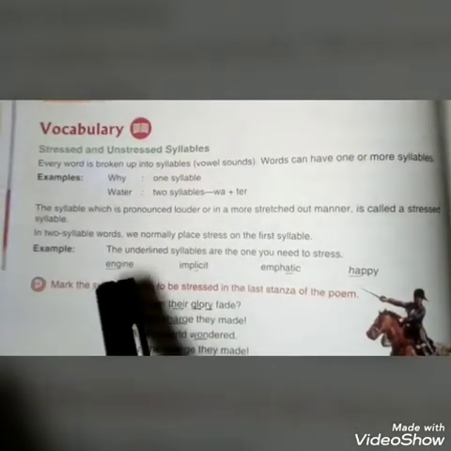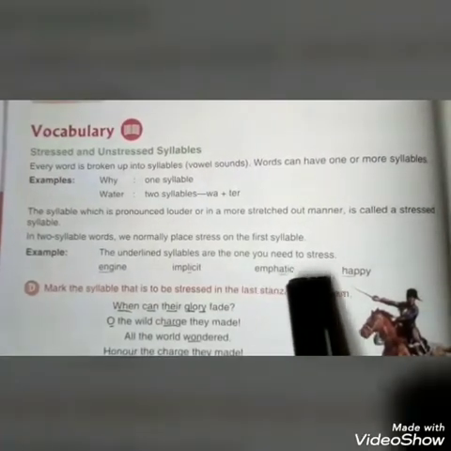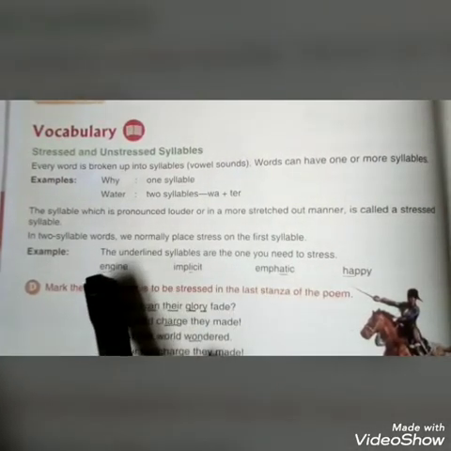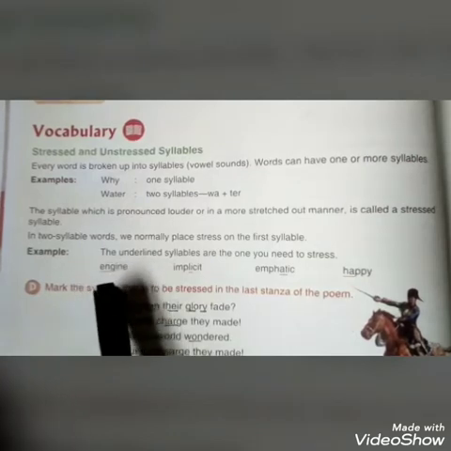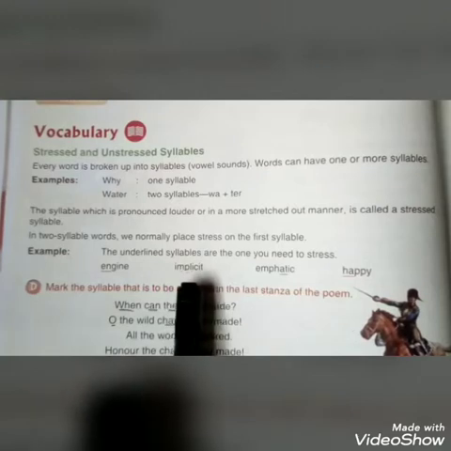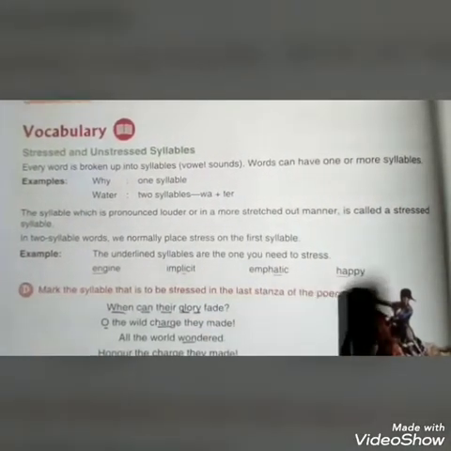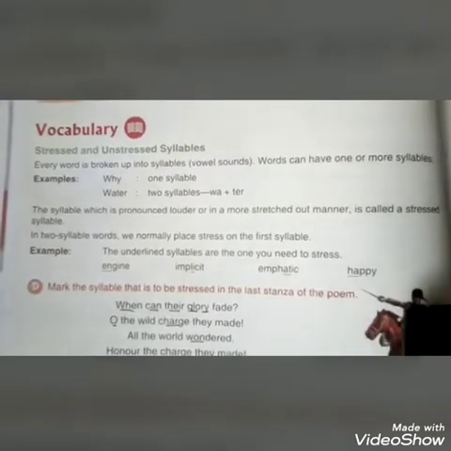See the examples. The underlined syllables are the ones you need to stress. Engine, in the first syllable you have to pay the focus or stress, and in implicit on the second one, emphatic on the second one, and happy. Okay students, I will guide you about this.